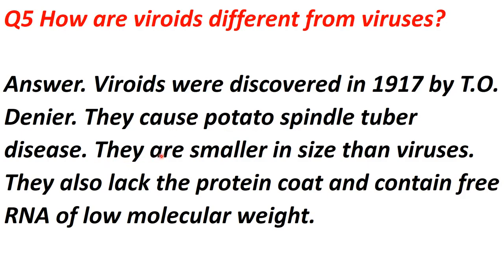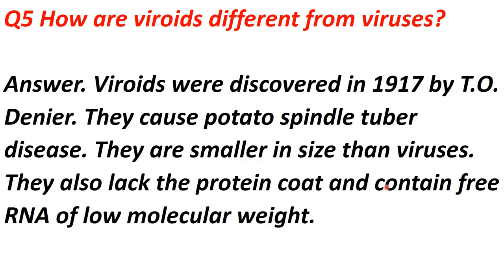Now viroids are smaller in size than viruses, so this is also a difference. Next is they also lack protein coat. Viroids do not have a protein coat, while the viruses, you have seen the structure of viruses in lecture number 5, right? And you know that a protein coat that is called capsid is present in viruses, but that kind of protein coat is absent in viroids. And also they contain free RNA of low molecular weight.